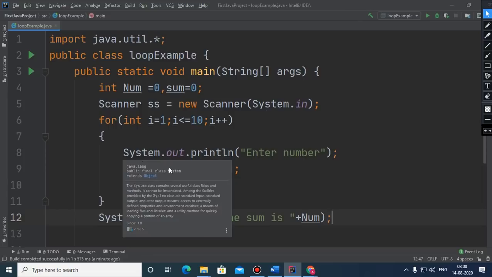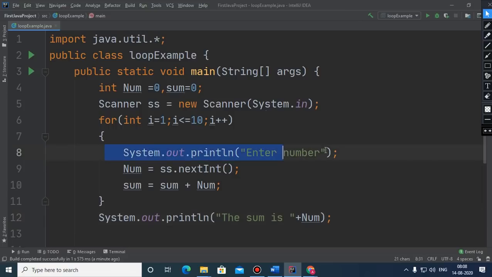So inside this loop body we need to just input the number and we need to calculate the sum there only.